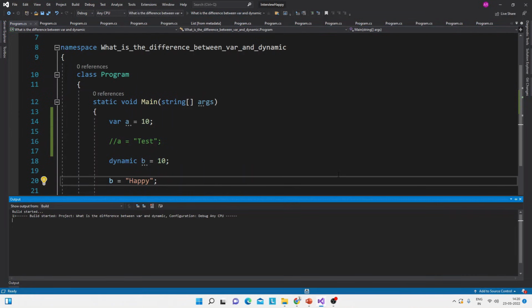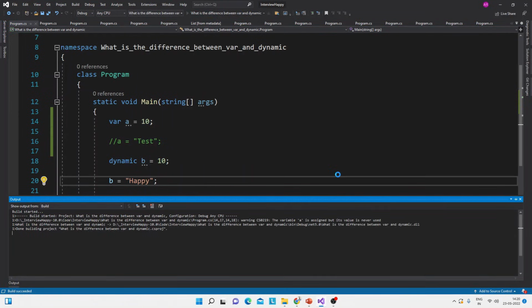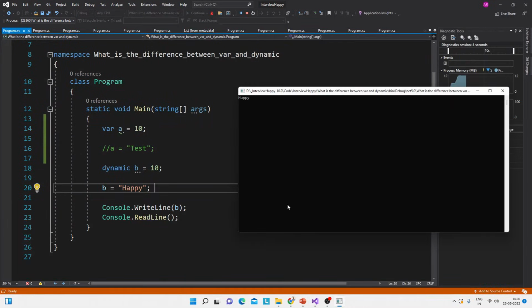We will run the program, and now this dynamic keyword value will be checked. See, the output value is happy, which is the string. So that is the answer, and that is the difference between these two keywords. I hope you understand it.